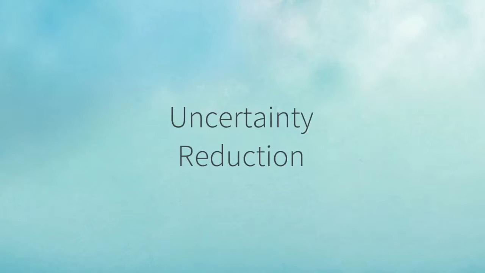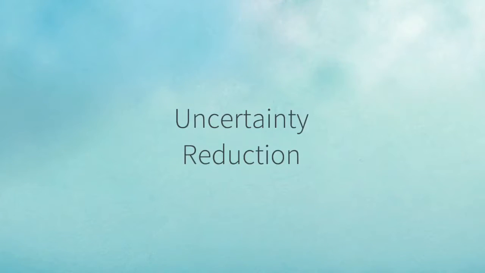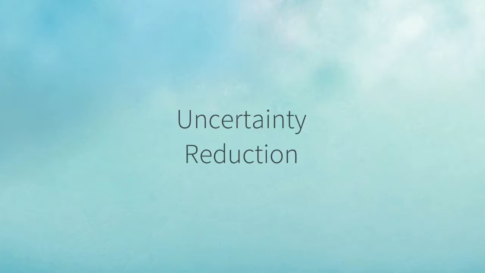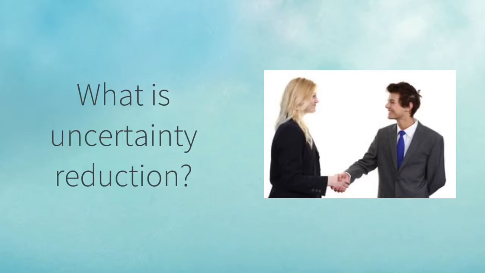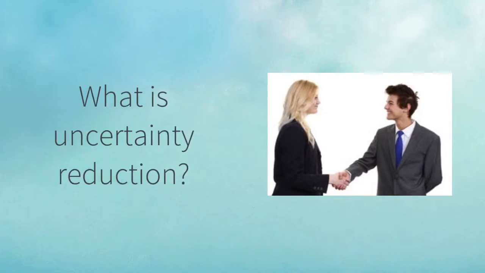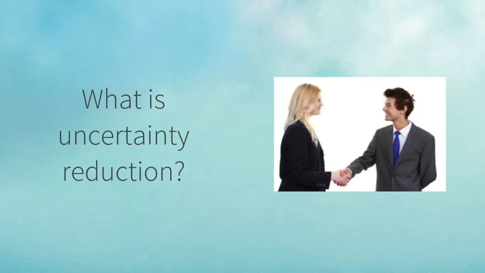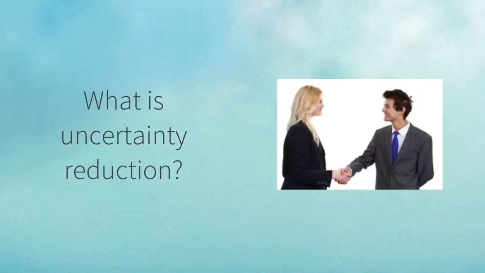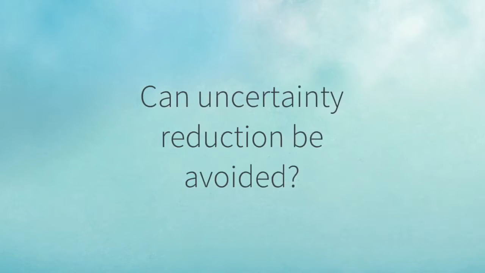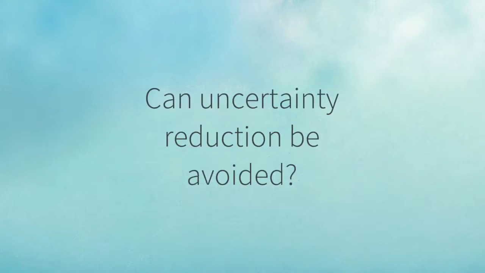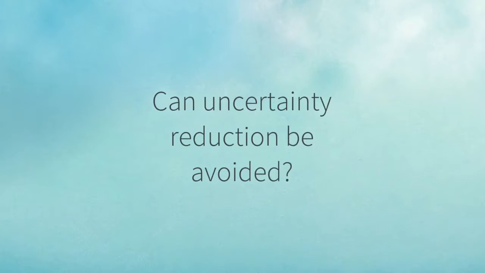And the topic I chose was, is uncertainty reduction avoidable? In 1975, Charles Berger came up with a theory called uncertainty reduction. So what is uncertainty reduction? Uncertainty reduction explains how communication is used to reduce uncertainties between two strangers engaging in their first conversations together. The big question is, can uncertainty reduction be avoided? I believe no, because you have to have some type of uncertainty reduction strategy to get information about that person.